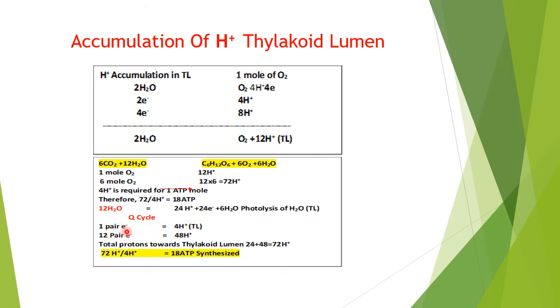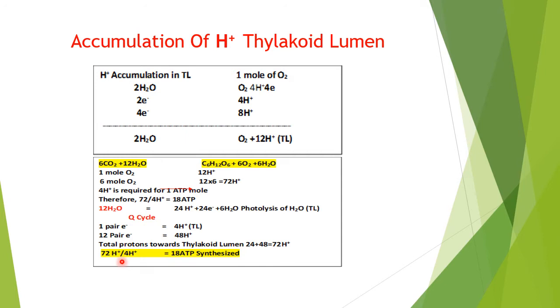If one pair of electrons is passed through it, it will result in the translocation of 4 protons. There are overall 12 pairs, that is 24 electrons. It will give us 48 protons. So total protons towards the thylakoid lumen will be 24 plus 48, that is 72. That comes to the same figure, 72 protons.